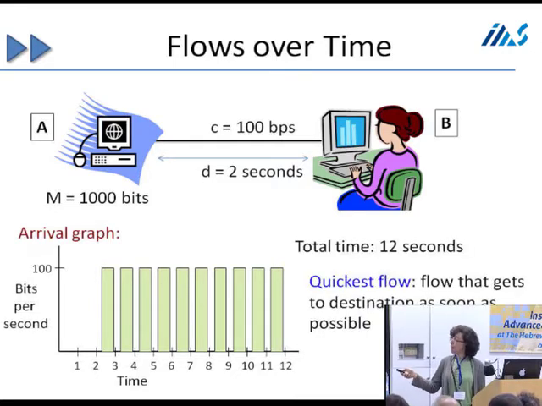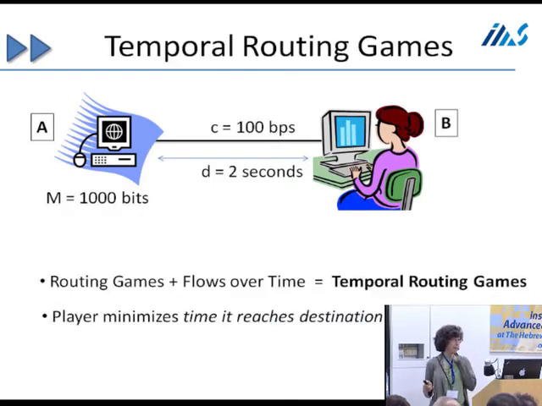One thing the optimal would be is the quickest flow. It's a flow that gets to the destination as quickly as possible. In this particular example, this is the quickest flow because it's so simple. It's just one link. So what we're looking at are routing games in a flow over time setting, and we call these temporal routing games. The players are interested in minimizing the time they reach their destination.